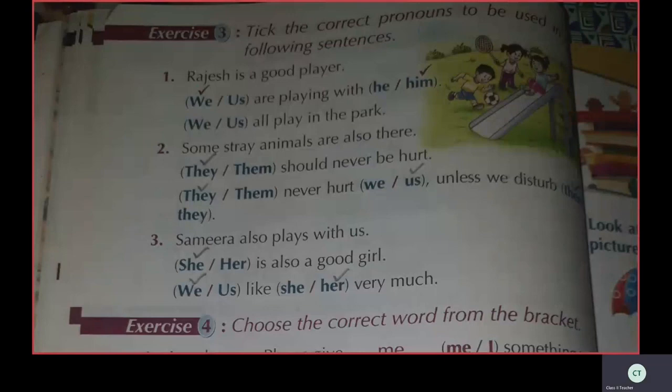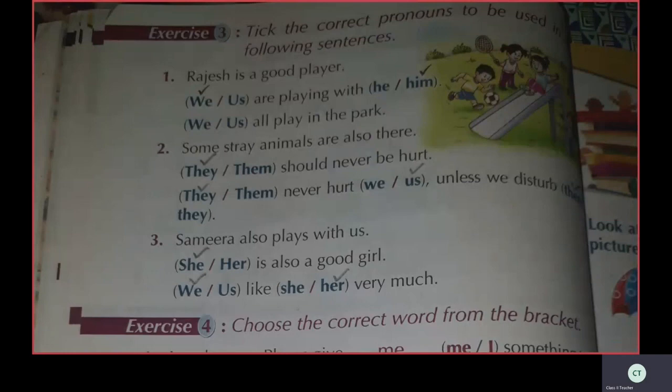Now see second. Some stray animals are also there. They should never be hurt. Tick they. They should never be hurt.